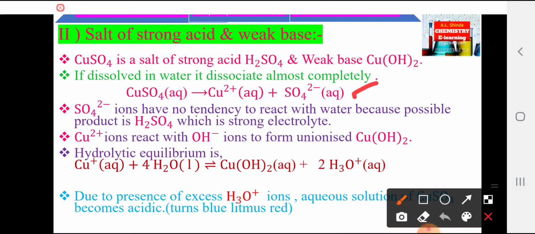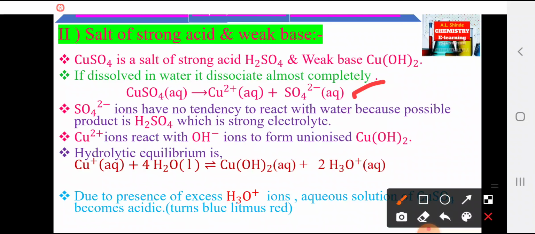Watch this reaction. CuSO4 aqueous, that means in water, produces Cu2 plus, that means Cu dipositive ions, and sulfate dinegative ions, that is SO4 2 minus, and Cu2 plus in water. Aqueous means water. They are present in water.